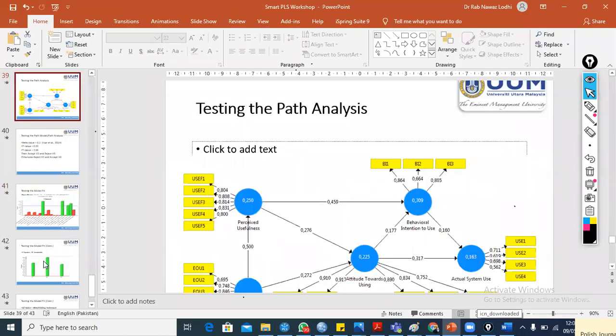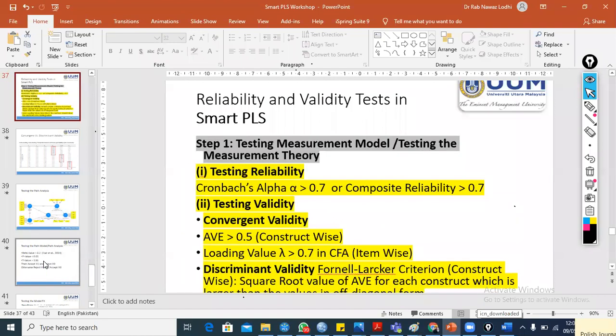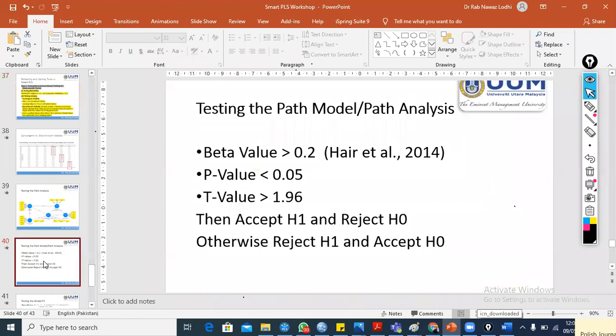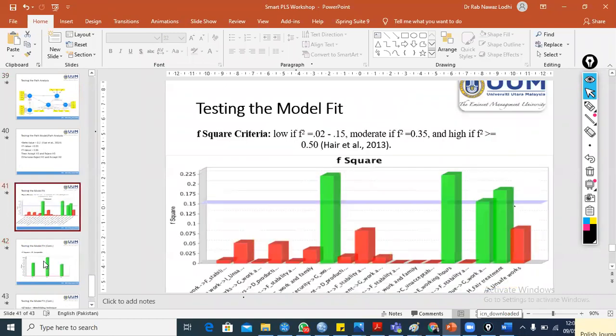There are 3 steps I need to repeat. The first step is testing the measurement model. The second step is testing the path model. And the third step is testing model fit. So there are 3 steps in Smart PLS, or partial least squares statistical modeling: testing measurement model, testing path model, and testing model fit. We already discussed all these steps, and I believe you have learned a lot about this technique, and have also read a number of articles based on Smart PLS.